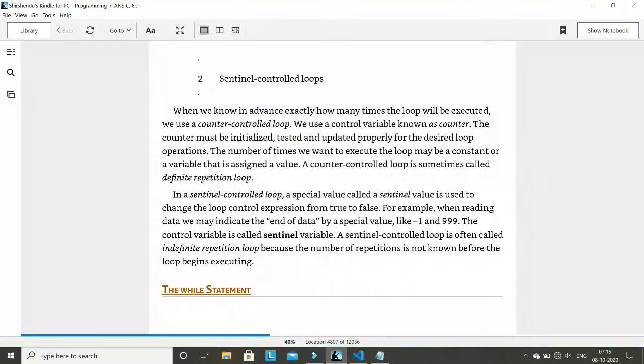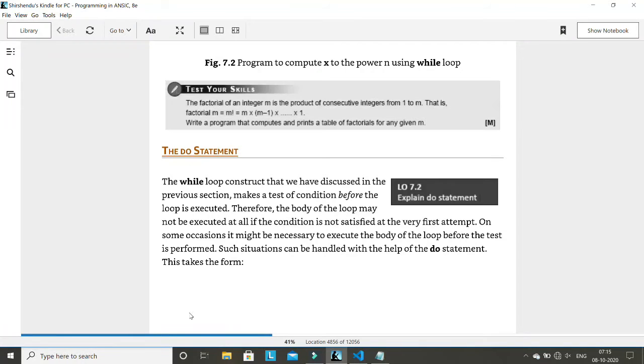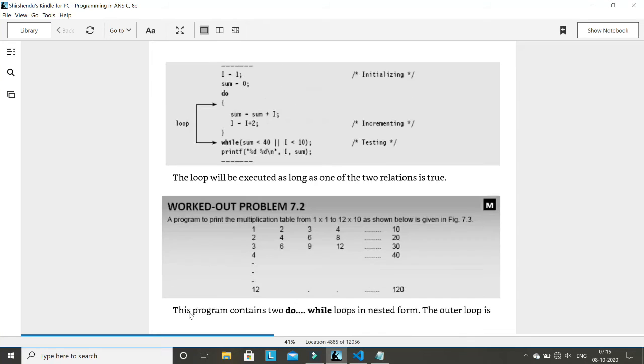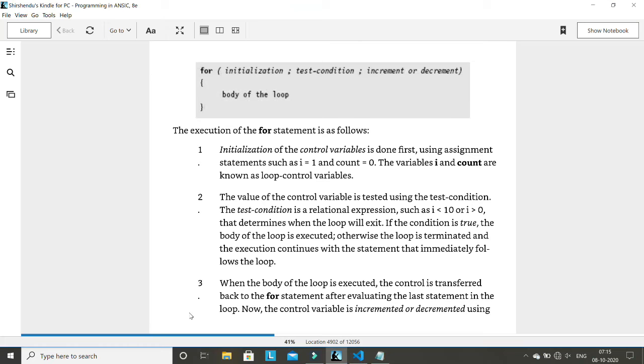Then let us move to the next. Next they have explained the while statement in detail. I have already explained the while statement in detail, so I am skipping this. Next they have explained the for statement and do statement in detail. That also I have already explained, what is the difference between the while loop and the do while statement, so I am skipping it. Read it by yourself. The for statement is already used many times in this course, so I think it is already clear to you even before this lecture. These are the important points about the for loop. I am skipping it again, you have to read it by yourself.